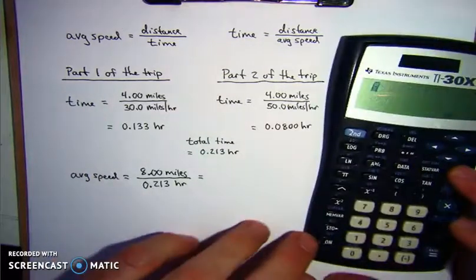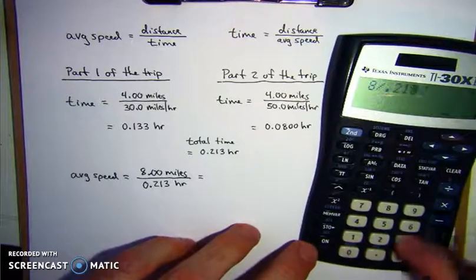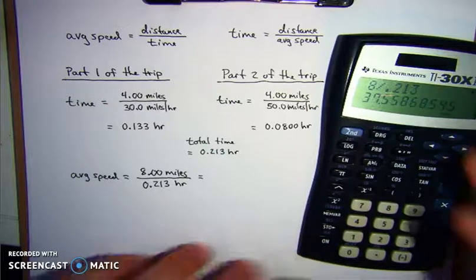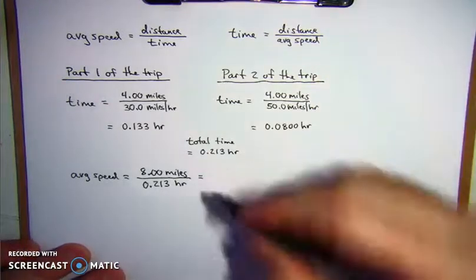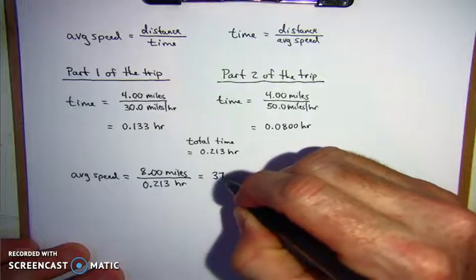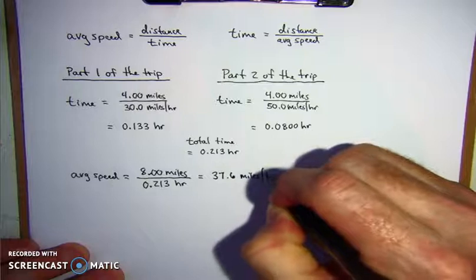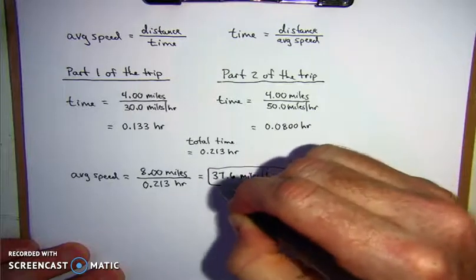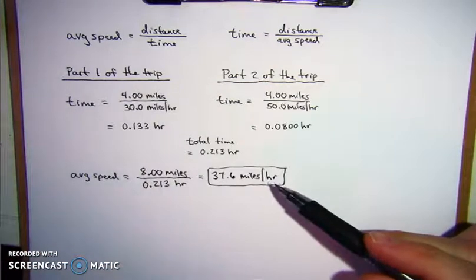8 divided by 0.213 is 37.558, so 37.6. So our final answer is 37.6 miles per hour.